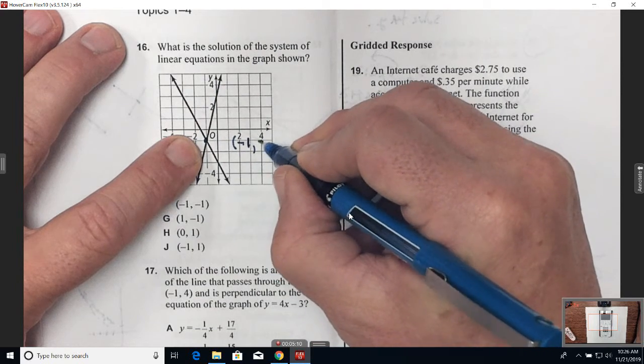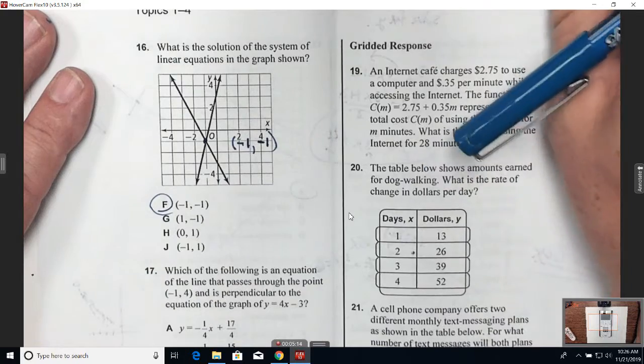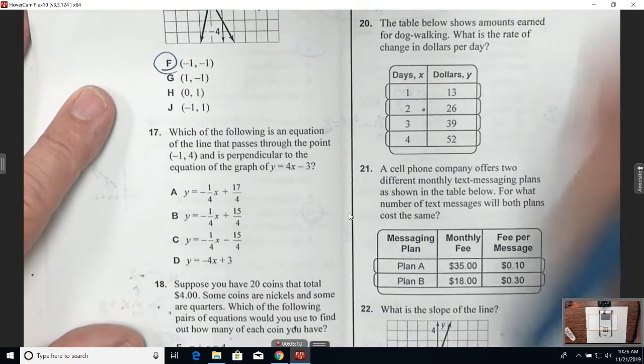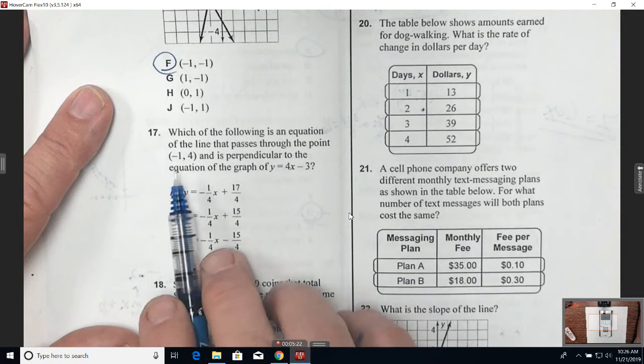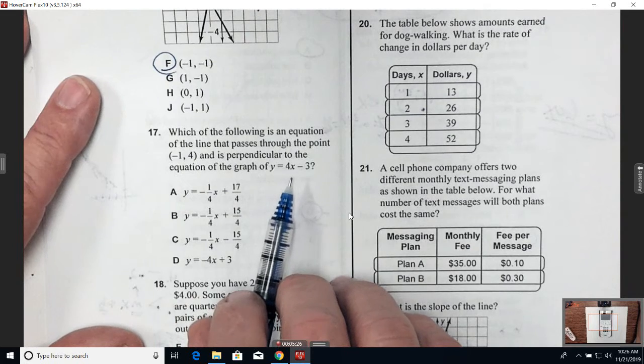-1. Y is -1. So that's F. We good so far? Let's look at 17. Which of the following is an example of a line that passes through the point -1, 4 and is perpendicular to the equation of the graph y is equal to 4x minus 3?